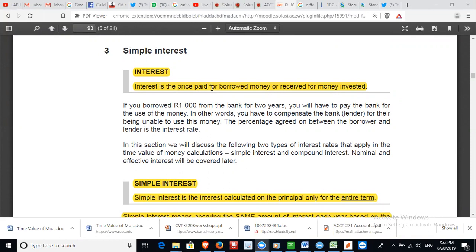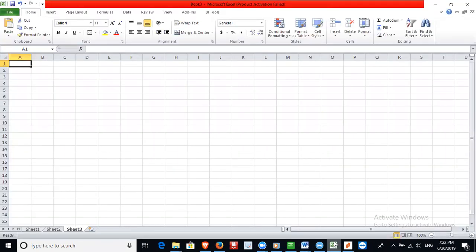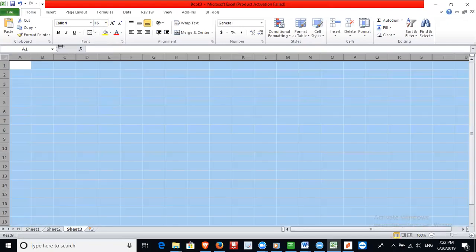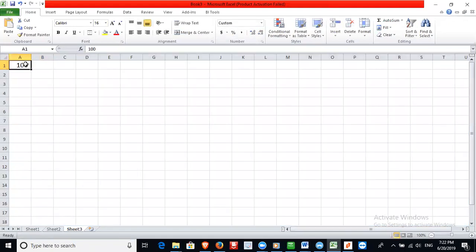if you borrow money from the bank, assume you have borrowed money in tune of $100, and the interest is 10% per annum, right? And assume that amount is payable in 1 year. What will be your interest element at the end of the year?